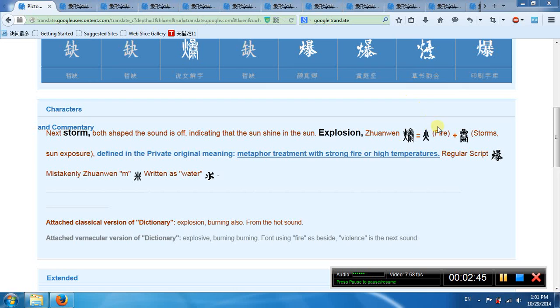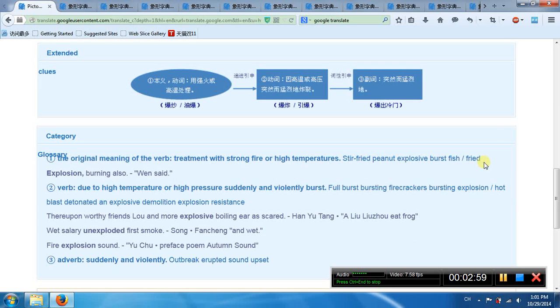So its left part means fire, its right part means stop, sun exposure, and its meaning is medical treatment with strong fire, high temperature. First meaning, treatment with strong fire, high temperature. Second meaning, due to high temperature, high pressure, suddenly burst. Third meaning, suddenly, violently.